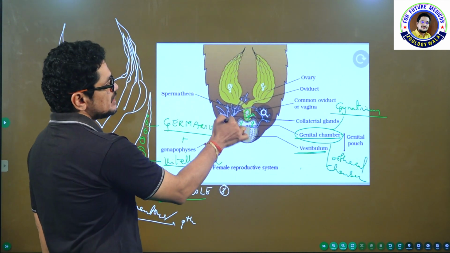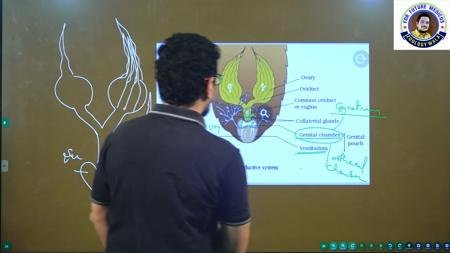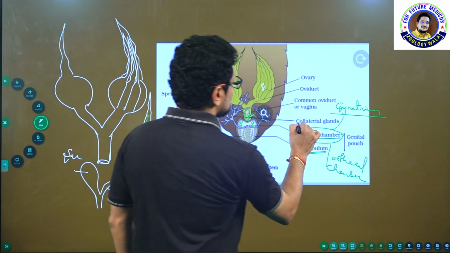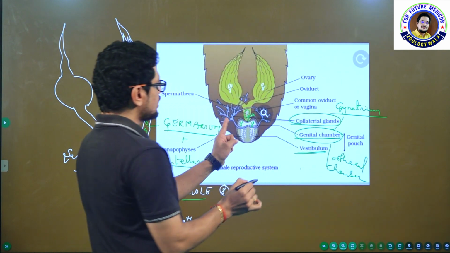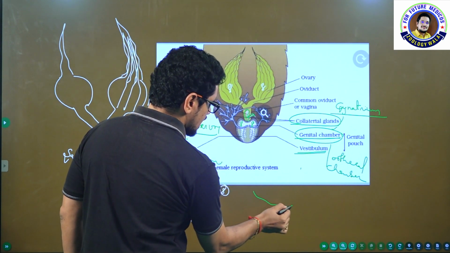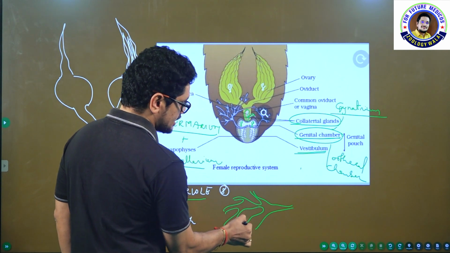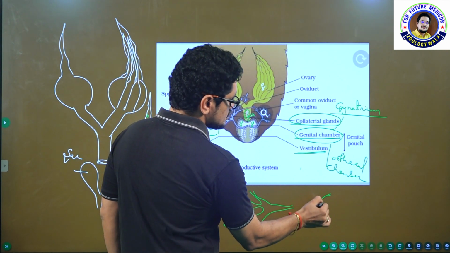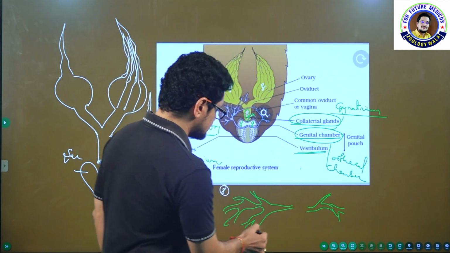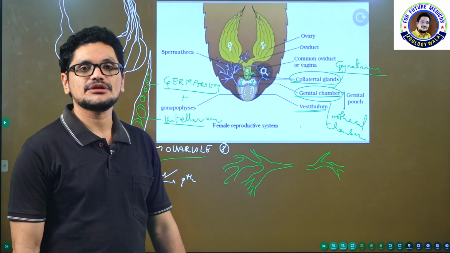Okay. And now say this one, what are these glands? These glands are called collateral glands, C-O-L-L-A-T-E-R-A-L, collateral glands. See, these are collateral. One collateral gland here, one collateral gland here, 2 collateral glands are present. Just for your understanding, on one side this collateral gland is highly developed like this, on the other side it is not that much developed. So these are the 2 collateral glands which are present in cockroach.